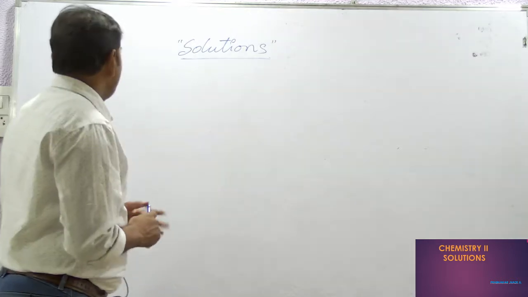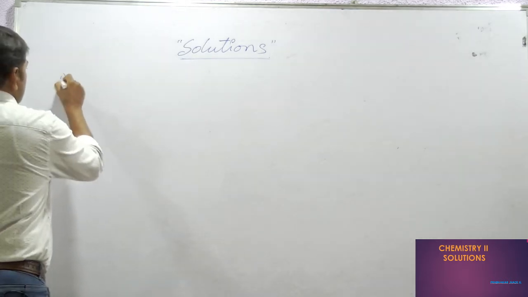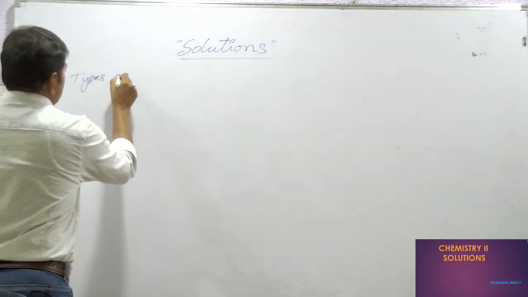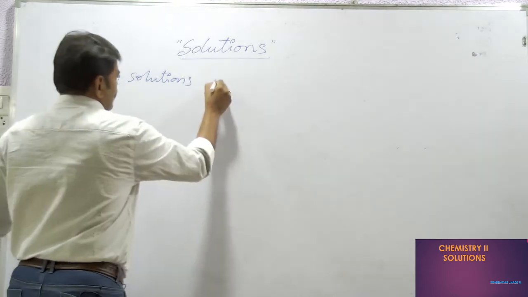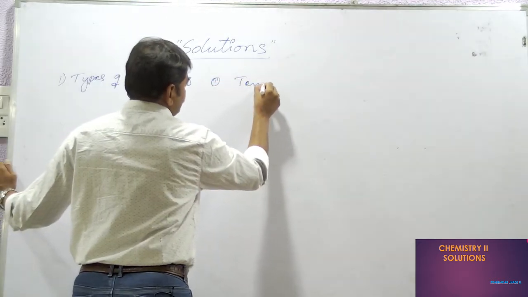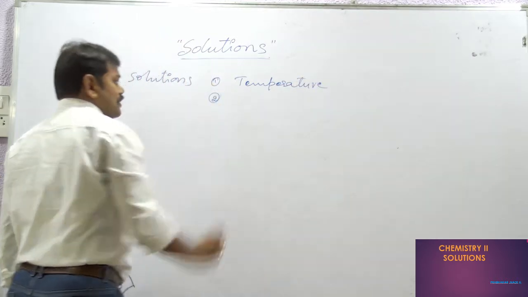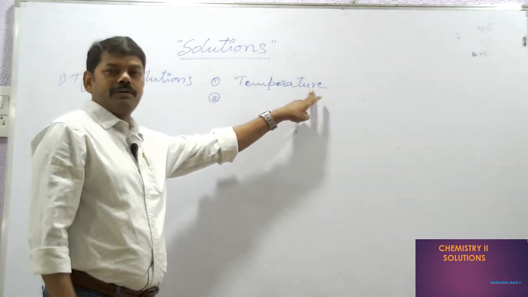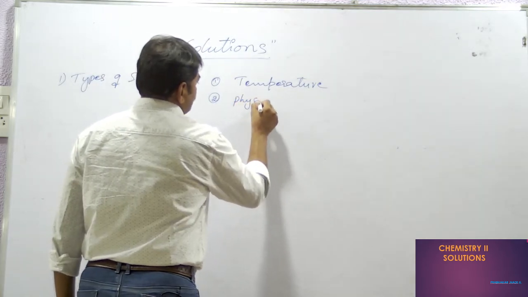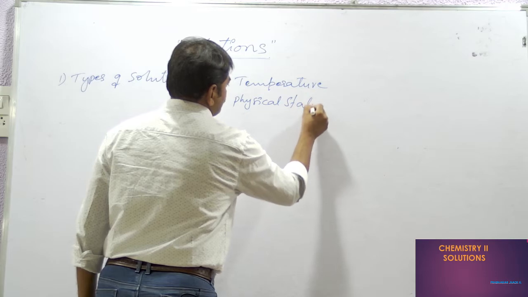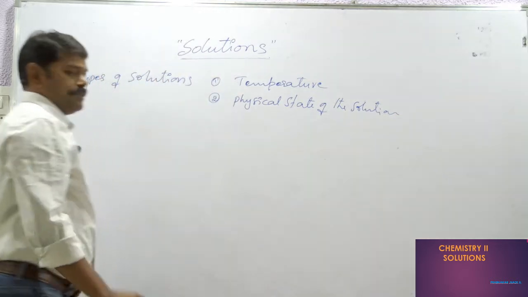In this chapter, mainly we are going to discuss the types of solutions, based on temperature, and the other one based on the physical state of the solution.